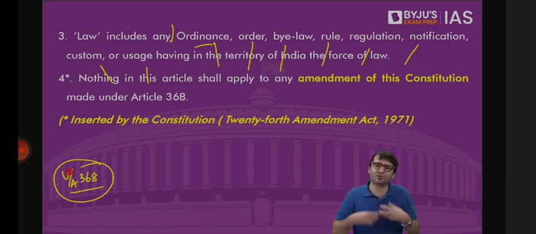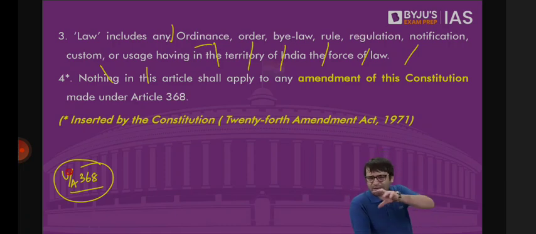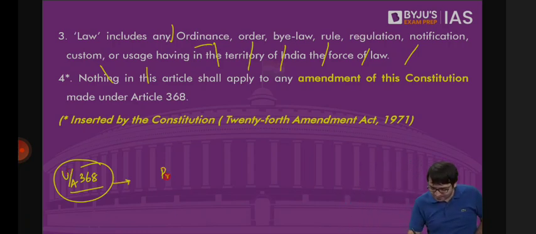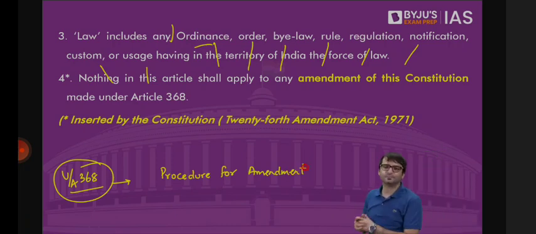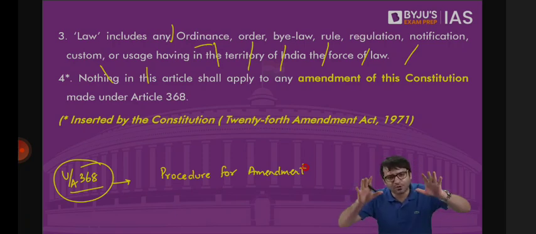The Supreme Court said, look at Article 368, which you are quoting, and look at its title. Article 368's title is Procedure for Amendment. Where is it mentioned in Article 368 that it is the power of the Parliament to amend the Constitution? It only talks about procedure. Sir, yes, it talks only about procedure, but procedure for us, Parliament. Otherwise, who will follow this procedure to amend the Constitution?